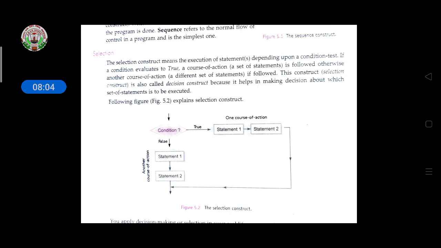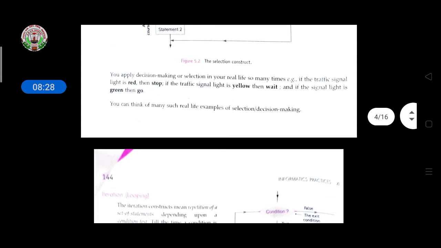So if you are giving the condition, if it is true, then it will go to the statements, and if it is false, then another set of statements we also have to give. So you have to give the condition: if true then display this, if false then display this. All those conditions come in the selection part.